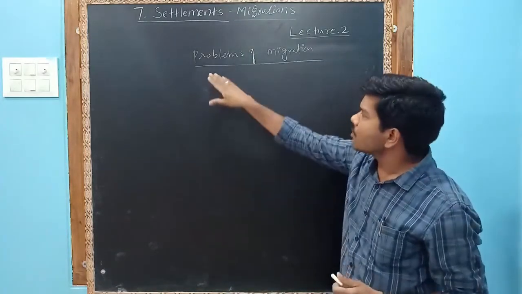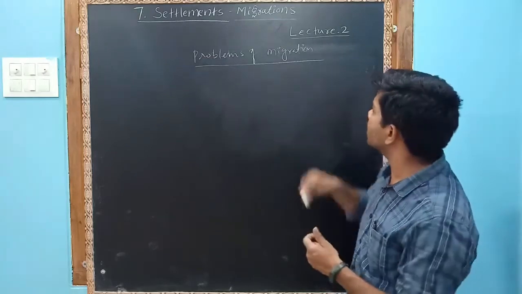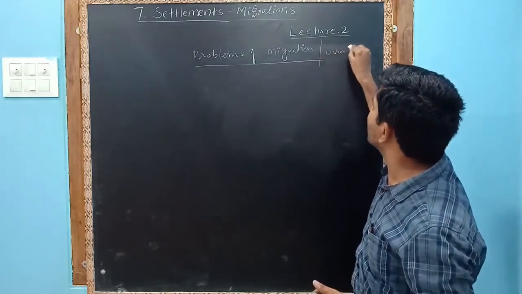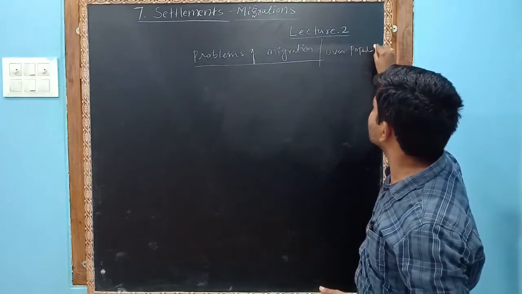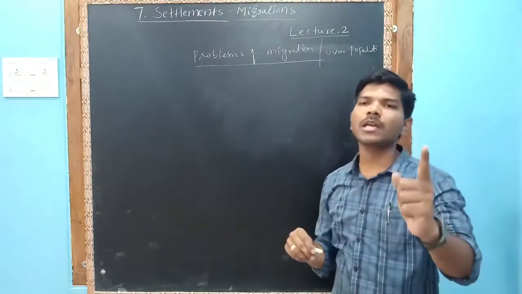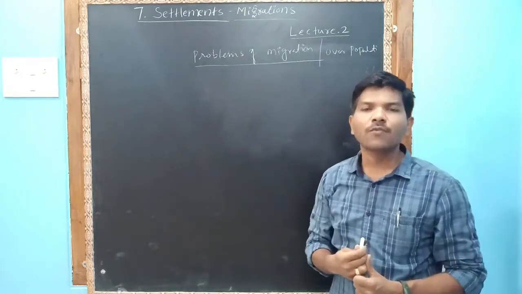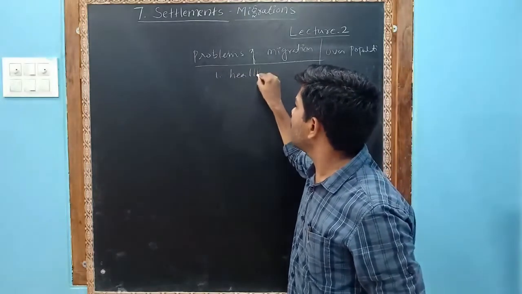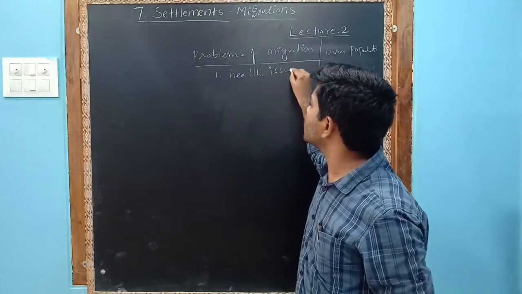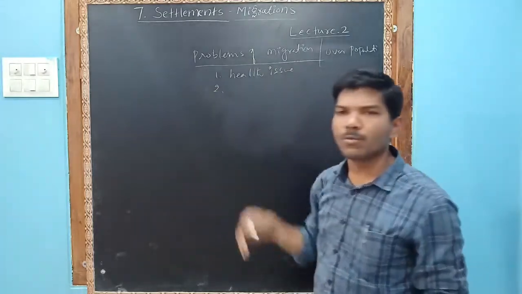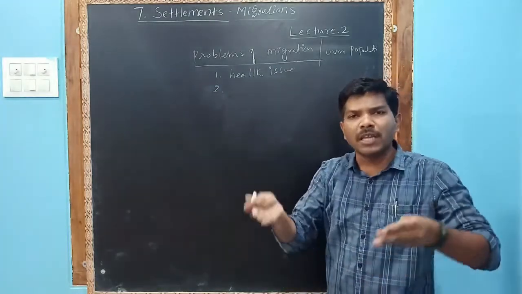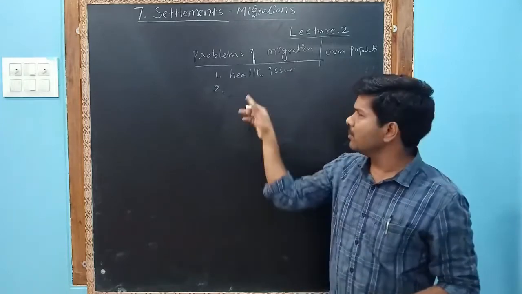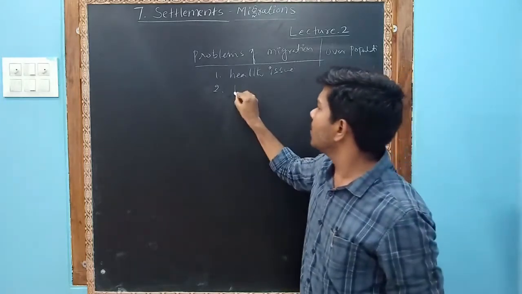I repeat, both are the same, so 2 questions, only 1 answer. What are the problems we face? First one is health problems. New health issues may arise. More people may come and live in a congested area, so there may be health issues.